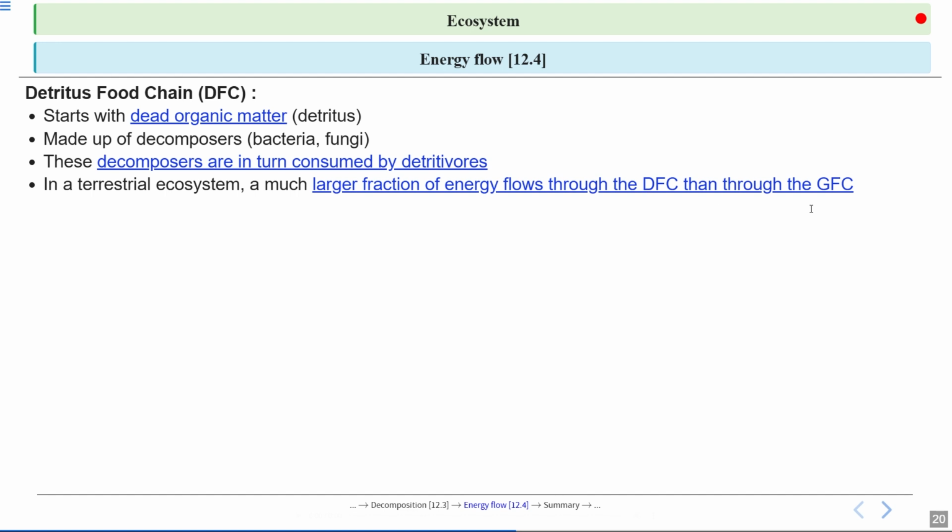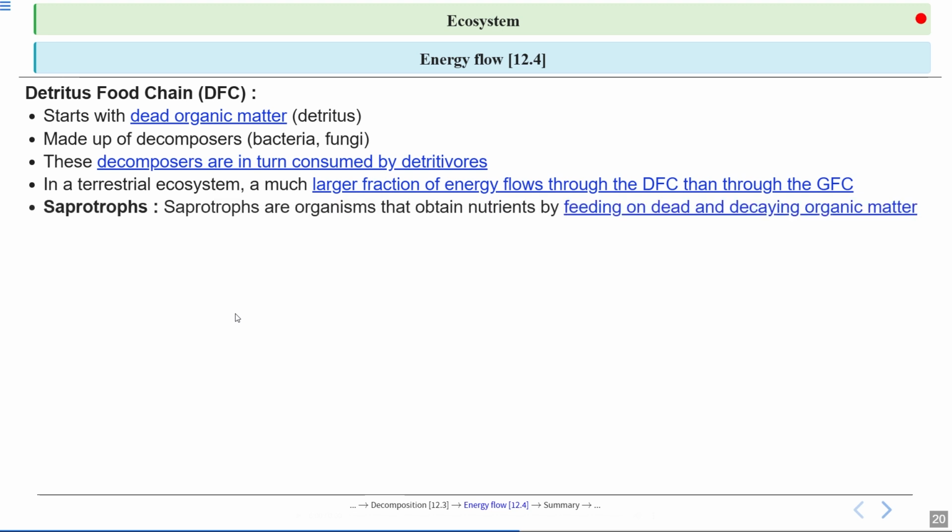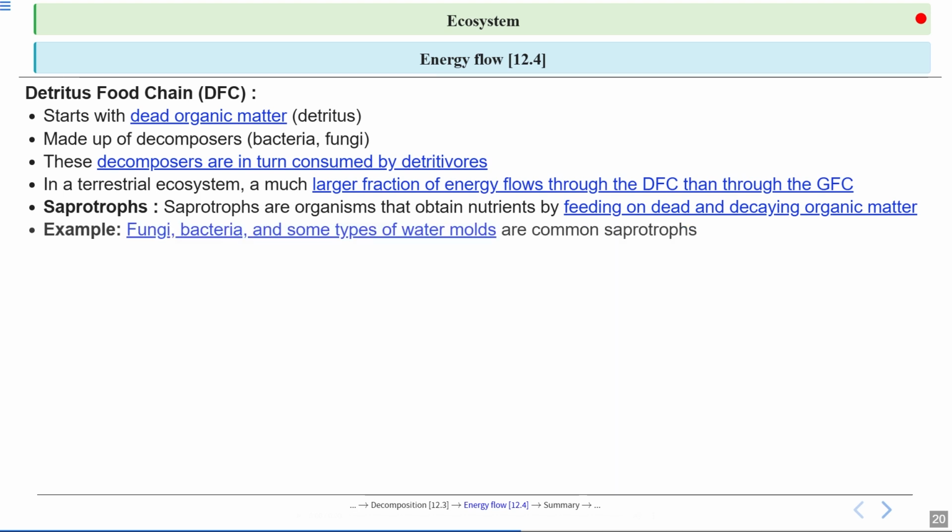This dead organic matter is broken down by the decomposers. Clear? That's why in the terrestrial ecosystem, a much larger fraction of energy flows through the DFC, the detritus food chain, than through the grazing food chain. Now let's talk about saprophytes. These are organisms that get their nutrients by feeding on dead and decaying organic matter.